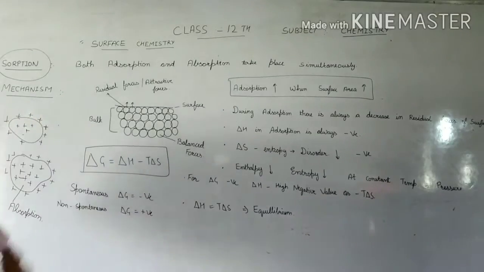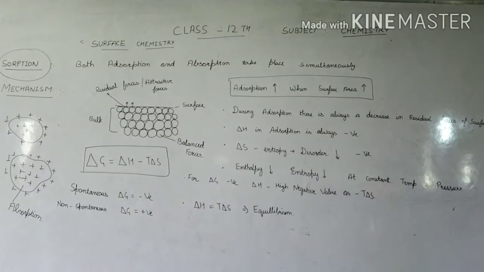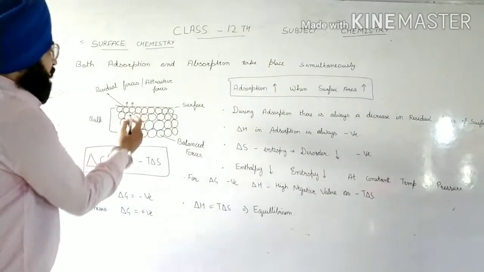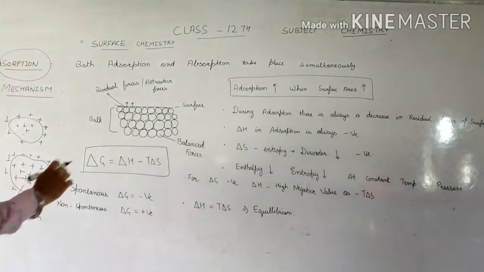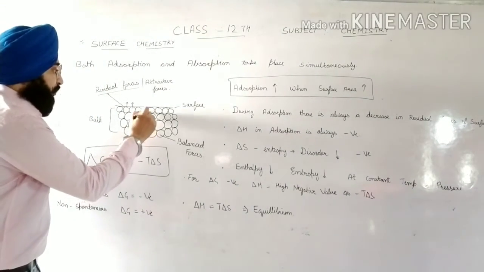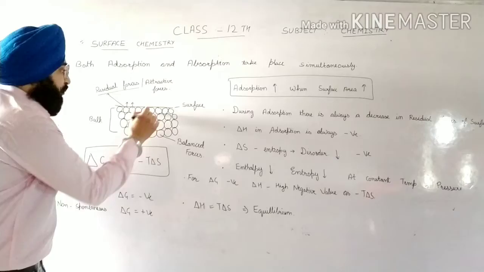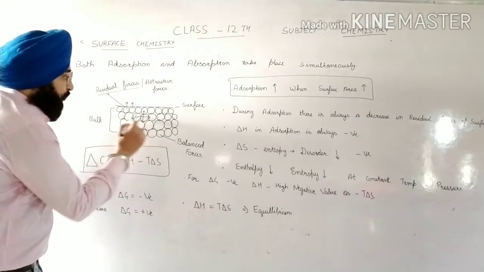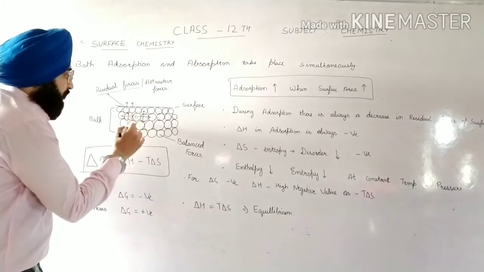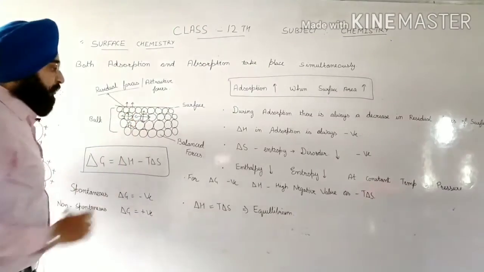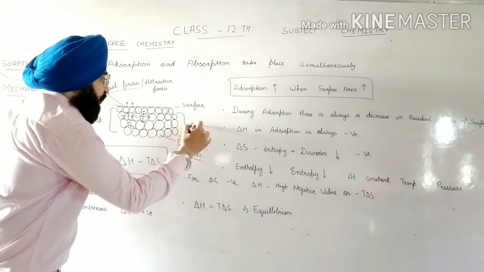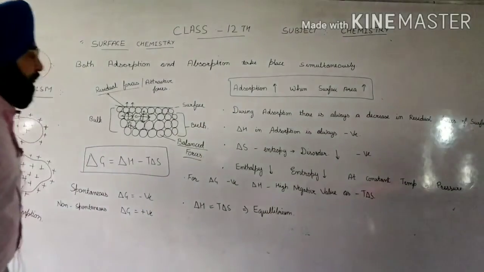Now what is the mechanism of surface chemistry? As I explained yesterday, the mechanism is based on the residual forces. These molecules cancel out their forces and the net force will be zero, because these molecules are the same, so their forces are the same. These are the balanced forces inside the bulk.